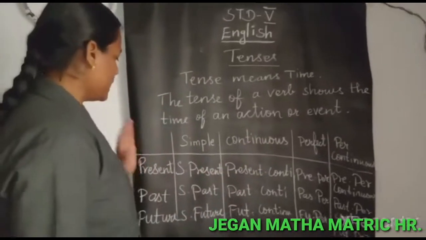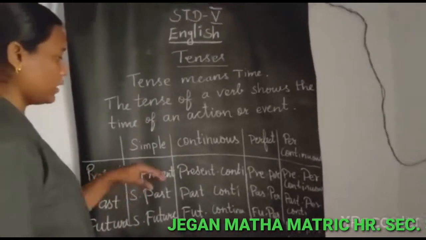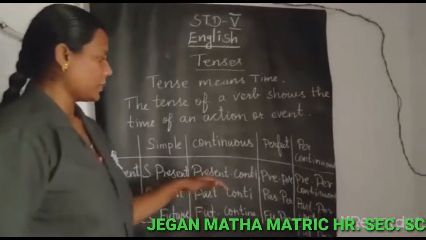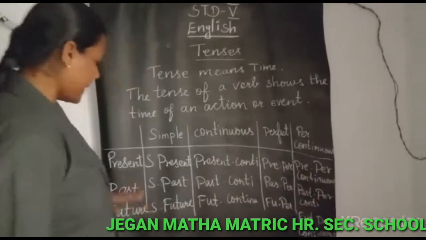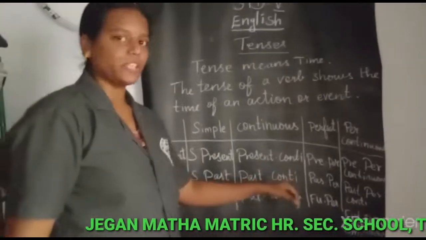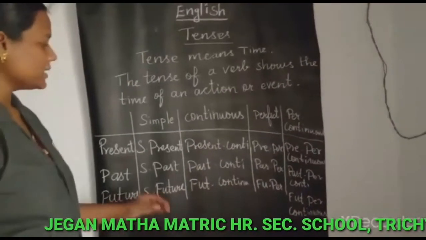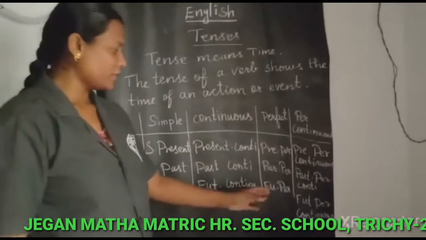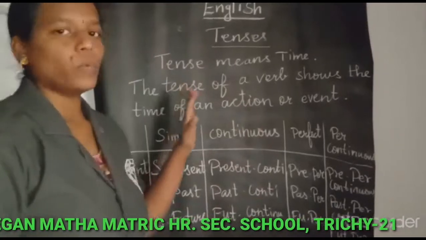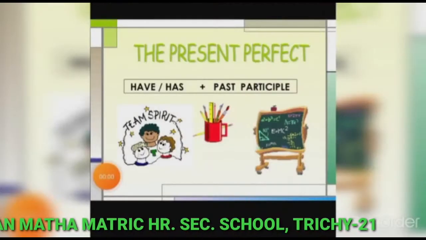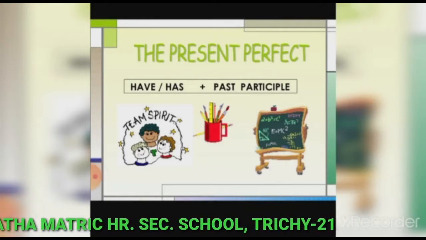The first one present, the second one past, the third one future. In the present there are 4 tenses: simple present, present continuous, present perfect, present perfect continuous. In the past, simple past, past continuous, past perfect, past perfect continuous. In the future, simple future, future continuous, future perfect, future perfect continuous. Okay, now you know the 12 basic tenses, the types of tenses.